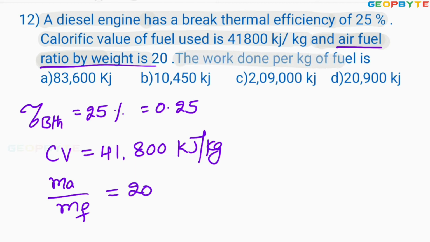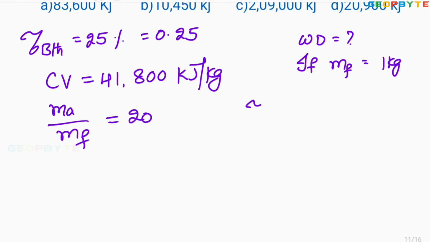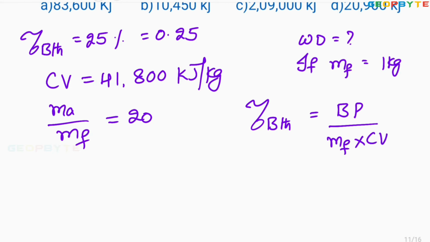The work done per kg of the fuel. What is the work done if mass of fuel equals 1 kg? That is the problem. As you know, the brake thermal efficiency equals brake power divided by mass of the fuel multiplied by calorific value.